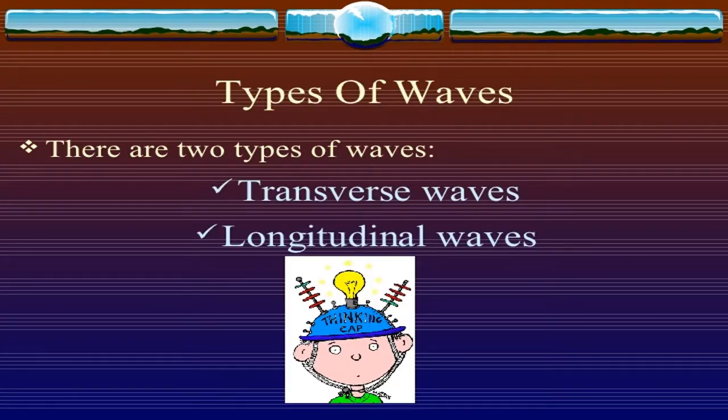Waves are divided into two types depending upon the direction of oscillation relative to the direction of travel. We have two types of waves. The first type is transverse waves, the second type is longitudinal waves.